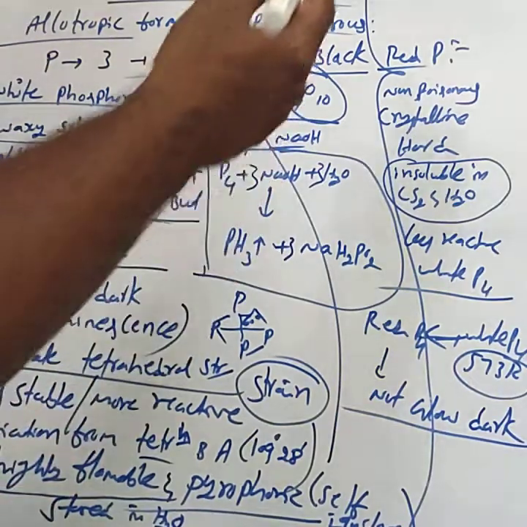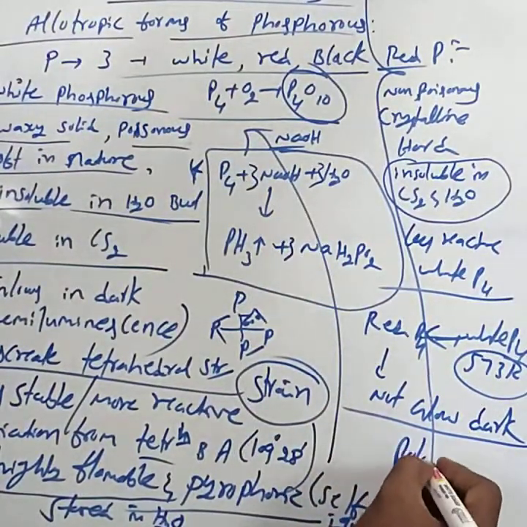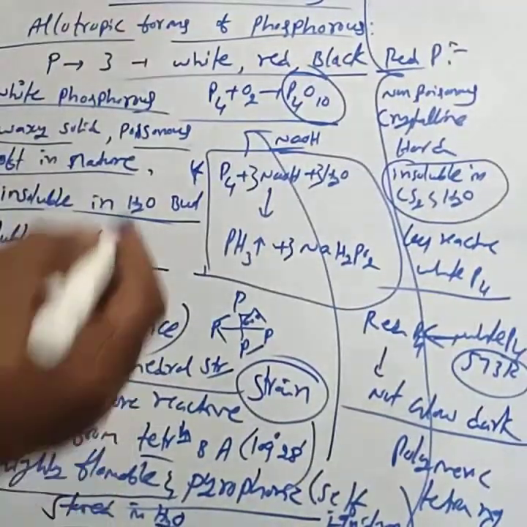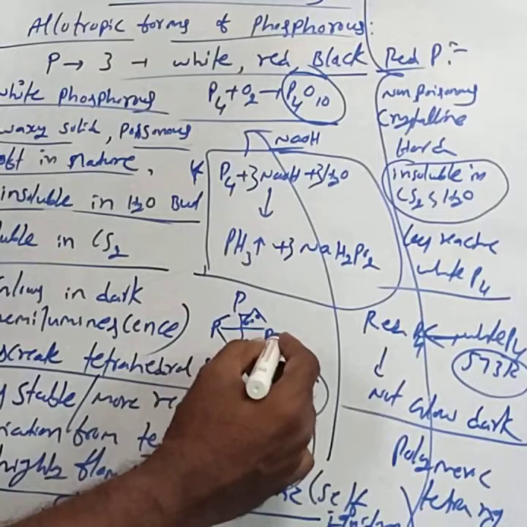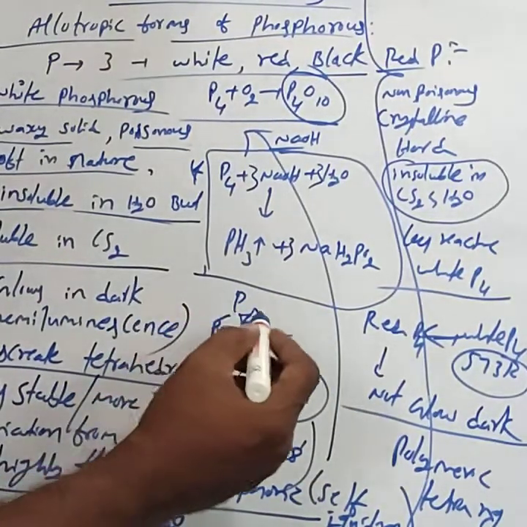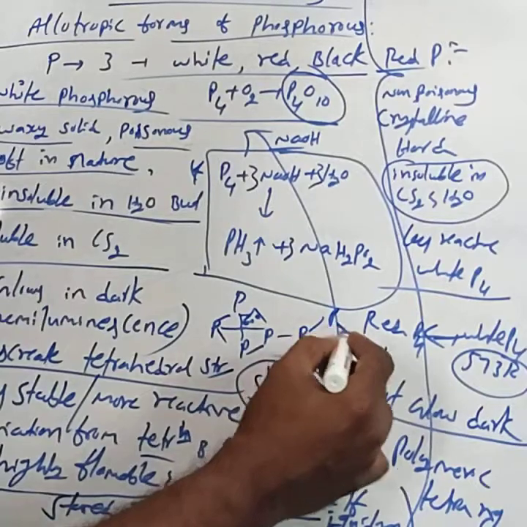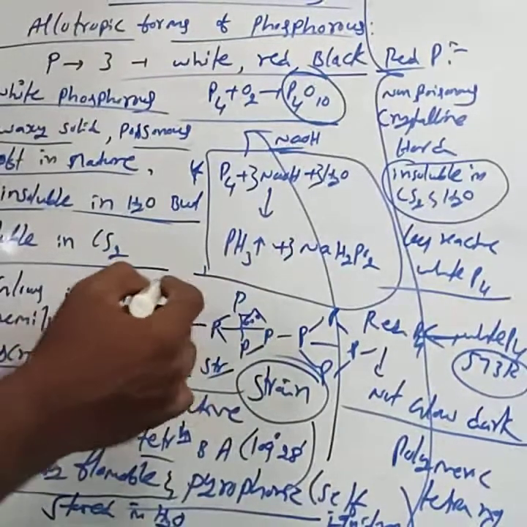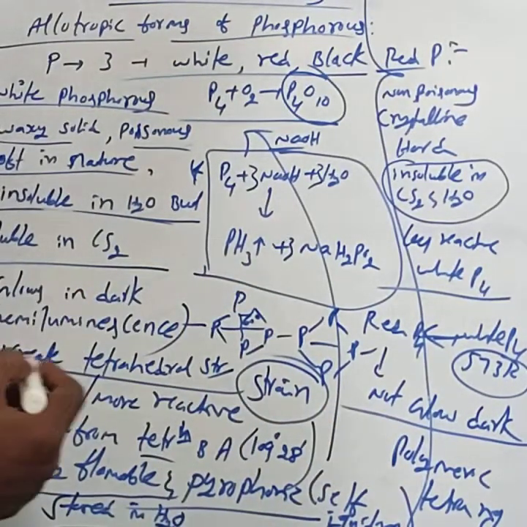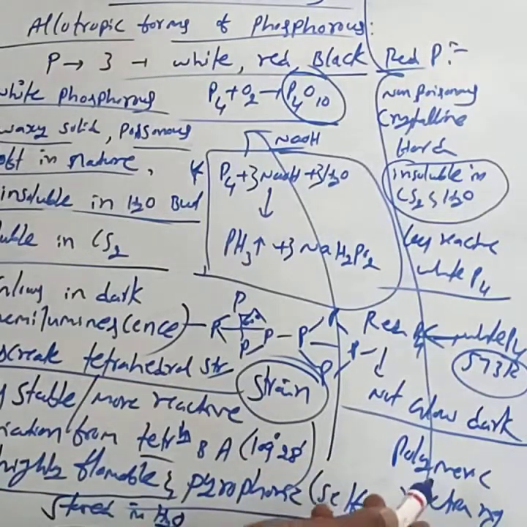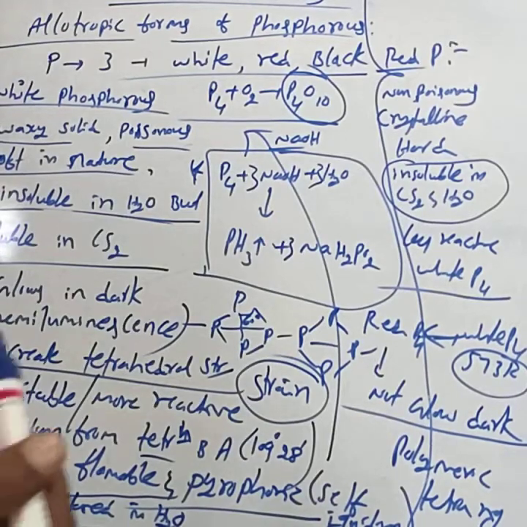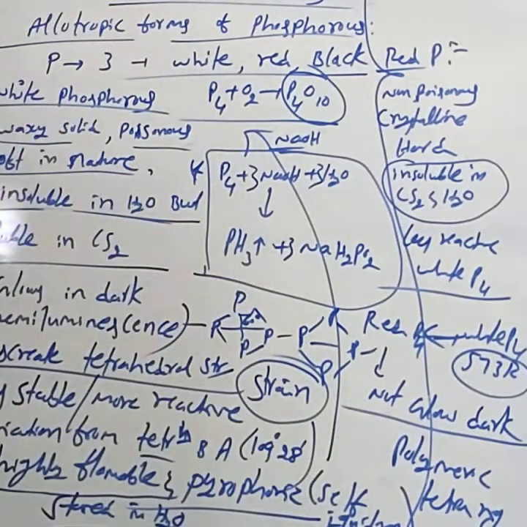Then this red phosphorus has polymeric tetrahedral chains. Consider this is the P4, a tetrahedral molecule. This is bonded to one more tetrahedral ring. White phosphorus has discrete tetrahedral molecules, while red phosphorus has polymeric tetrahedral chains. This is the difference between white and red phosphorus.